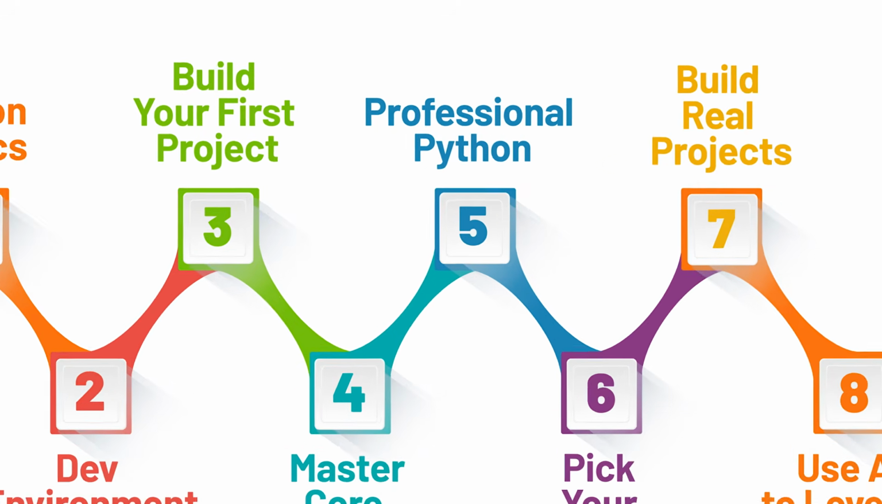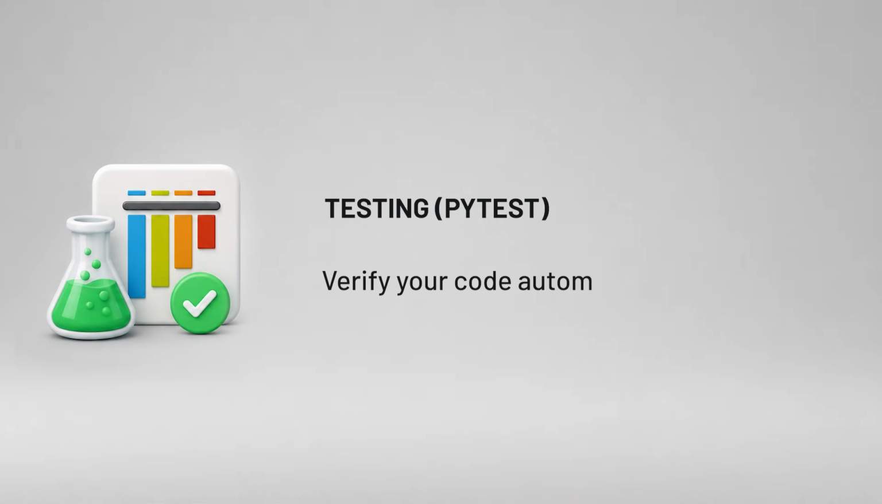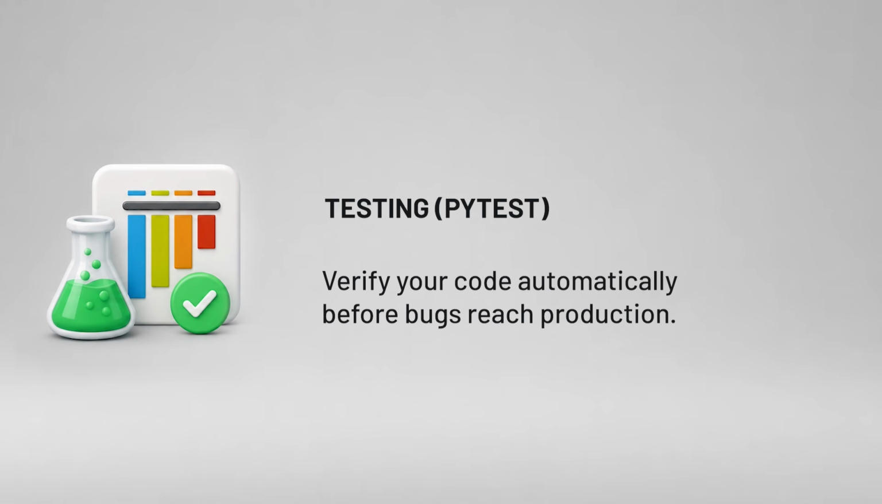Milestone 5 is where you're pushing to professional ground. Up until this point, everything has been about you understanding your own code. This milestone is about other people trusting your code, which is a different thing entirely. Start with testing, specifically PyTest. This is how you write code that checks your own code, so when you make a change, you know immediately if you broke something, instead of finding out the hard way a lot later on.